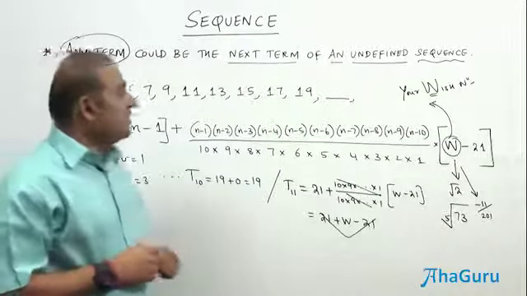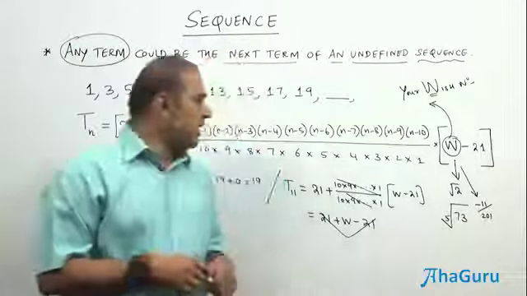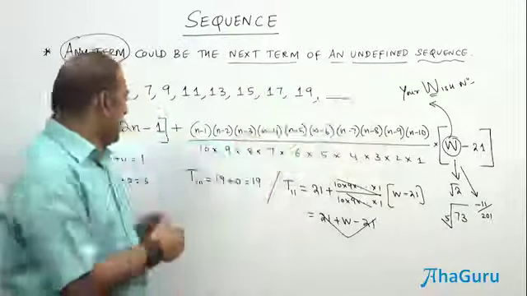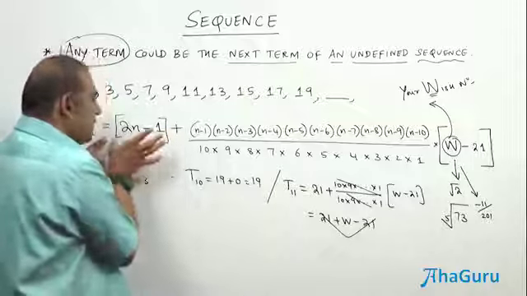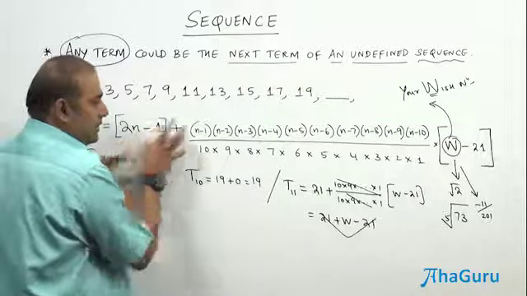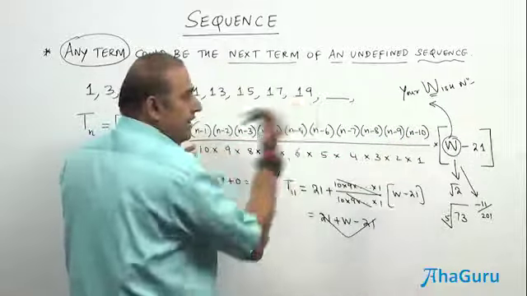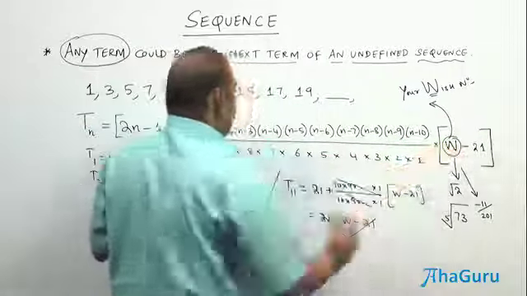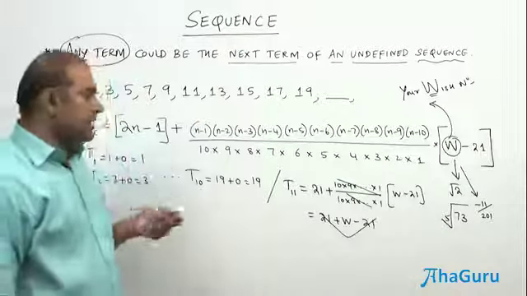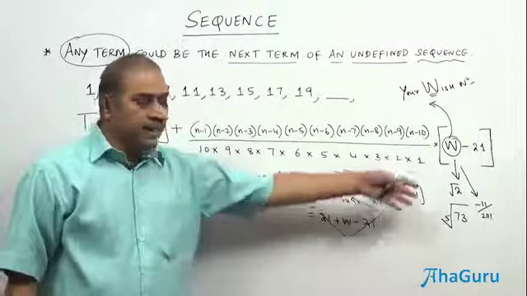Therefore, any term could be the next term of an undefined sequence. Like that, even if you have 100 terms, the 100th term is your assumed formula plus (n minus 1)(n minus 2) up to (n minus 100) divided by 100 into 99 and so on, times the 101st term minus the assumed one. So they will get cancelled, again you will get w, and w could be any number.